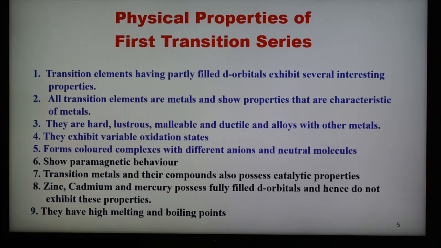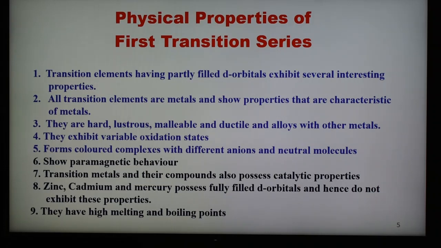They show the characteristic properties of metals: they are hard, they show lustrous nature, they are malleable and ductile, and they also form alloys with other metals. They also show variable oxidation states, and they form colored complexes with different anions and neutral molecules. These elements also have a strong tendency to show paramagnetic behavior, and transition metals and their compounds also have catalytic properties. Zinc, cadmium, mercury possess fully filled d orbitals and therefore do not exhibit these properties.